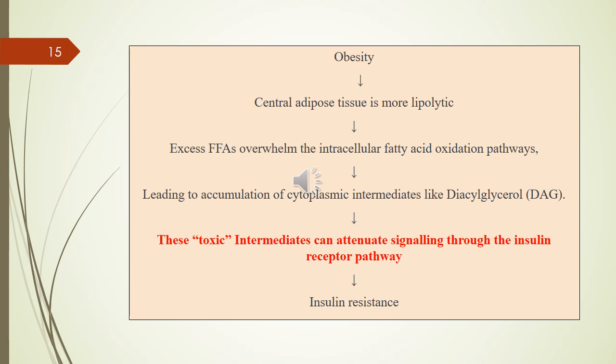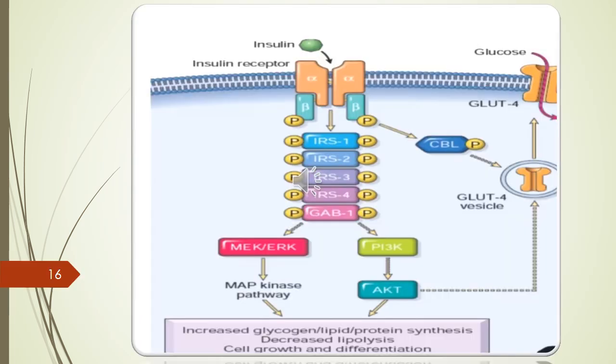So after the insulin there is an IRS chain. The insulin receptor and IRS chains will be destroyed by this DAG, that is diacylglycerol. So this is how obesity leads to type 2 diabetes. In this diagram, insulin receptors have 2 alpha and 2 beta chains, and after the insulin receptor there is an IRS chain. So DAG will destroy the insulin receptor and IRS chain as well.